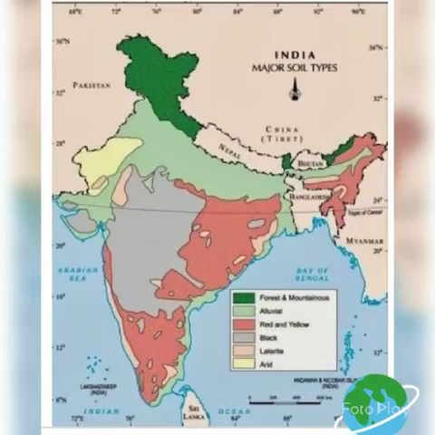Students, when you see your country on the India map, you can see different types of soils. Mainly, you can see alluvial soil in the northern part of our country, black soil found in the Deccan Plateau, red soil, laterite soil, desert soil found in the Rajasthan area, and mountain soil found in the mountainous area of Jammu and Kashmir. So these are the different types of soil found in our country.